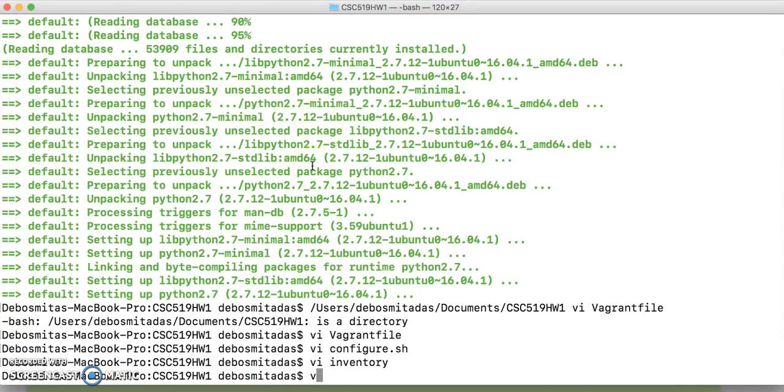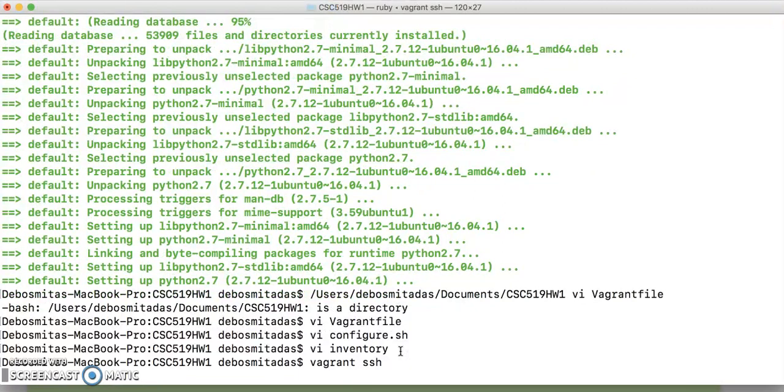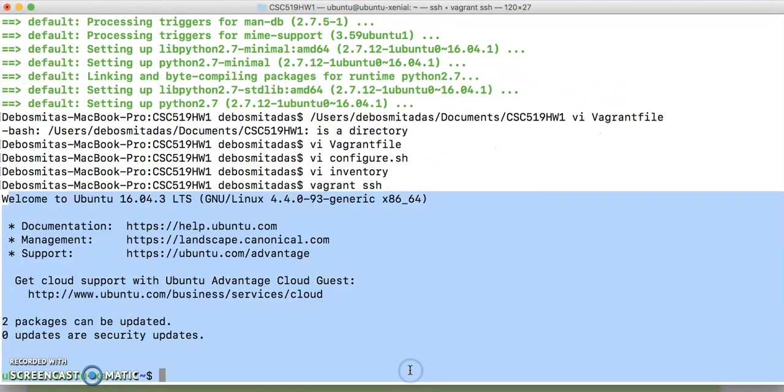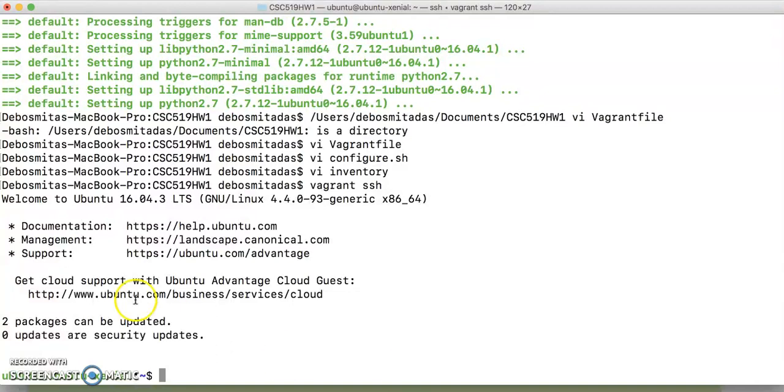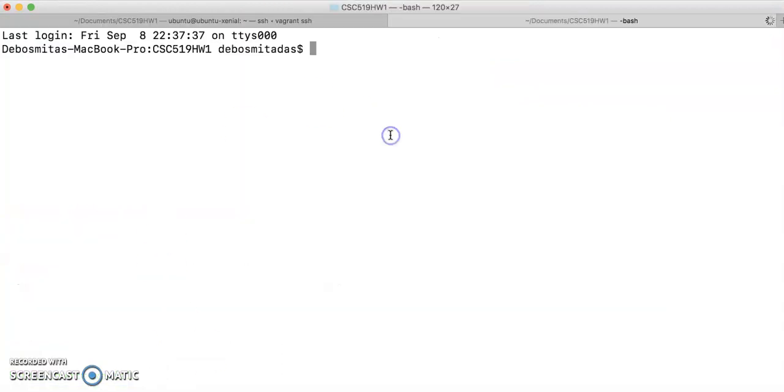Now let's go and execute this command vagrant ssh. What it will do is it will make us log in into the virtual machine. Well, as we can see, we have logged in into the virtual machine. Now let's go to another terminal. Here we will execute the Ansible Playbook command to execute the YAML file.